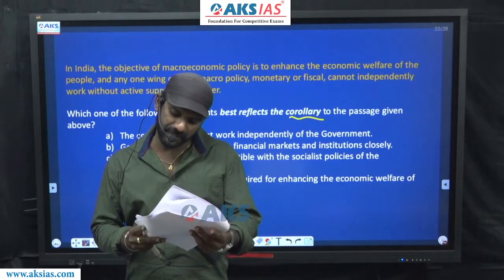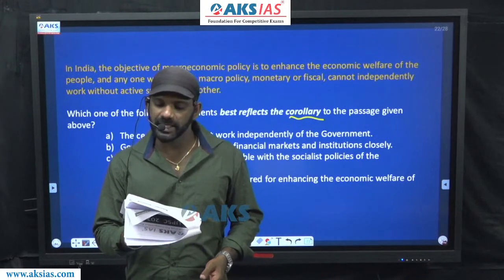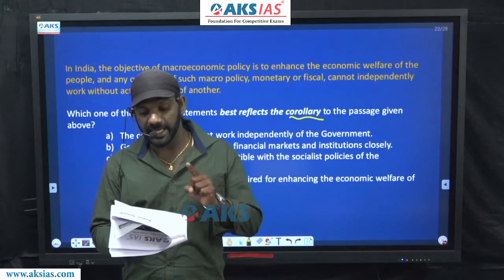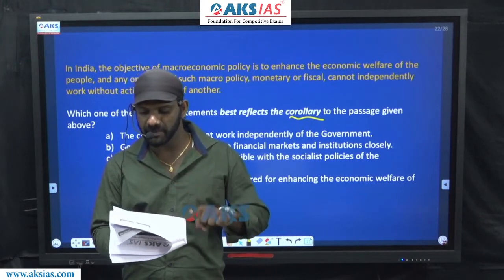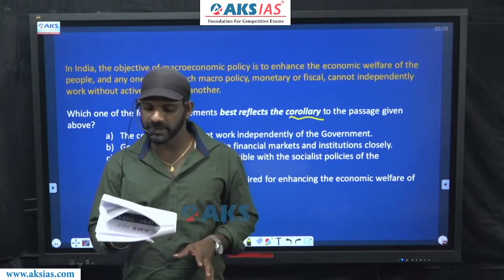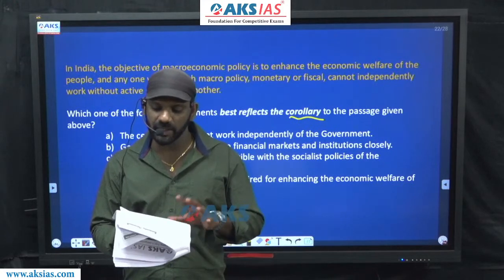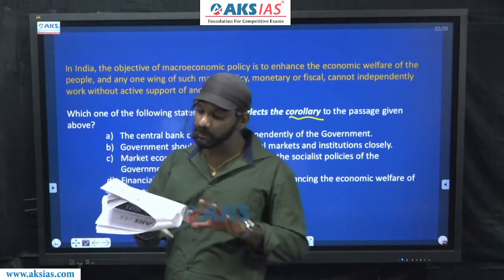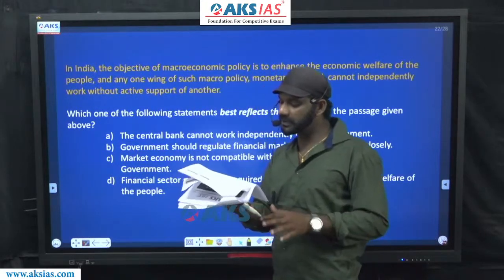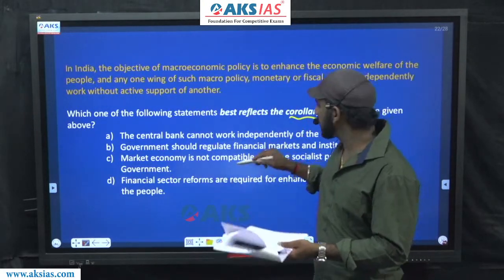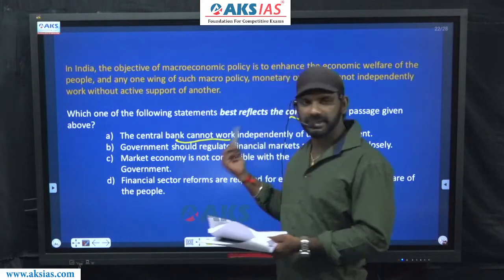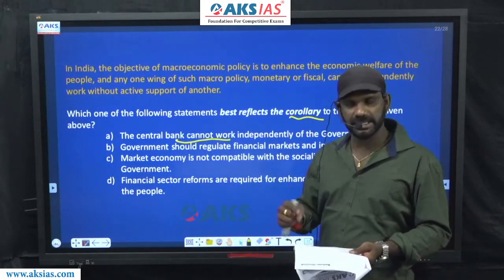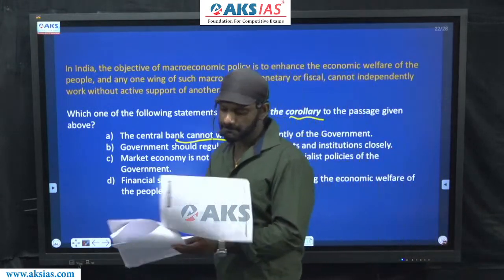It says, in India, the objective of macroeconomic policy is to enhance the economic welfare of the people, and any one wing of such macro policy, monetary or fiscal, cannot independently work without active support of another. The central bank cannot independently work of the government. That means it requires the support of another entity. It cannot work independently, must be considered. Leave it. Come to option B.